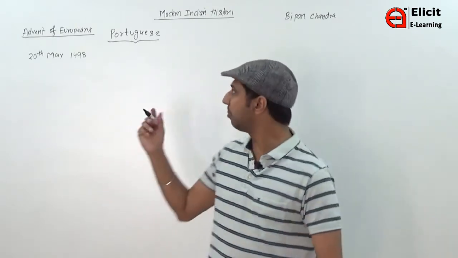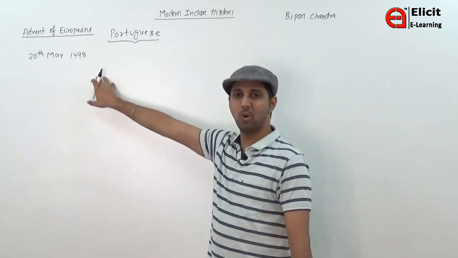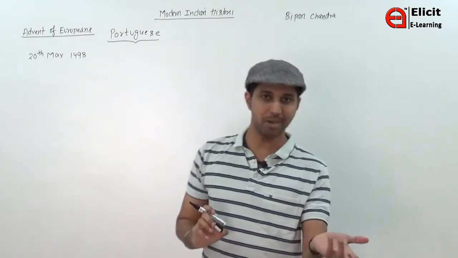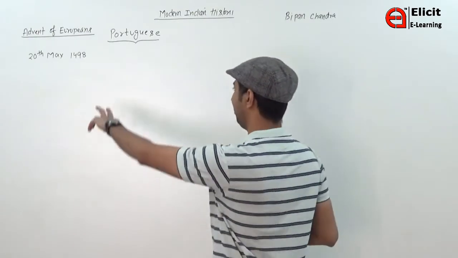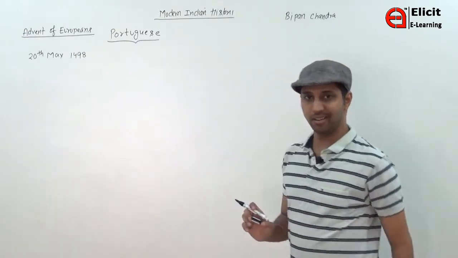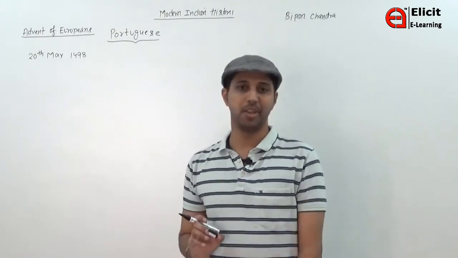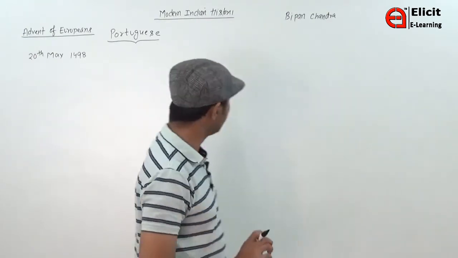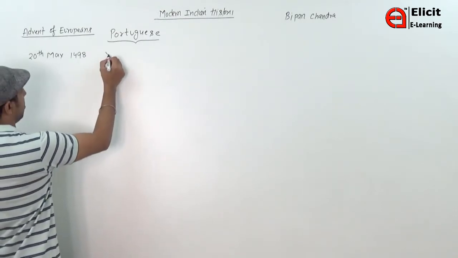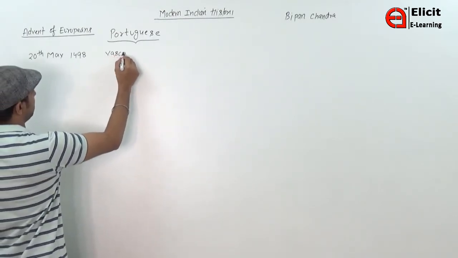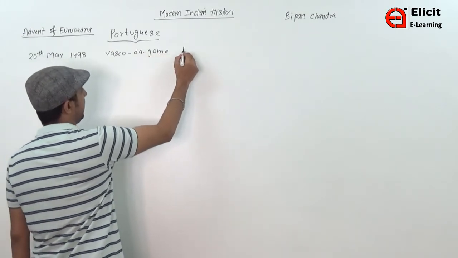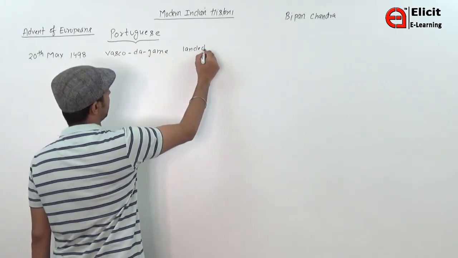Because on this date one Portuguese, that is Vasco da Gama, landed in South India. South India means the Malabar area, and the place name is Calicut. Calicut is nothing but your present day Kerala. So can I say that on 20th May 1498 Vasco da Gama landed in South India.